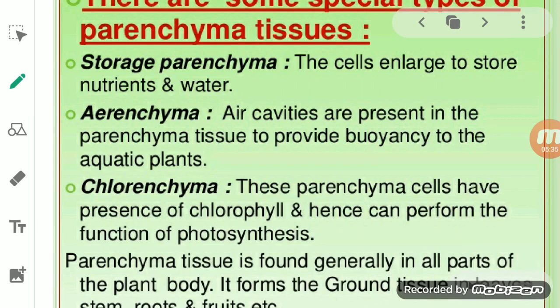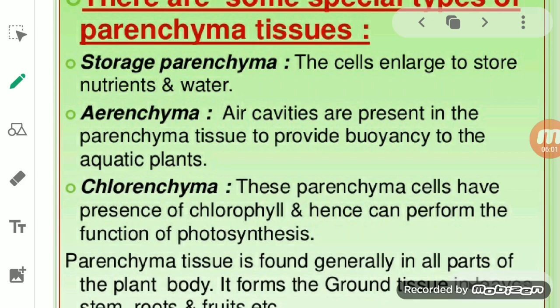Okay, so in parenchyma cells, when we talk about the parenchyma cells, they have thin walls, their outer layer is very thin. Okay, they are living, have the power of division, and are rounded or isodiametric. We will see one by one.